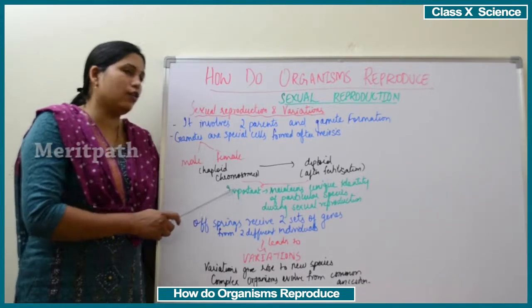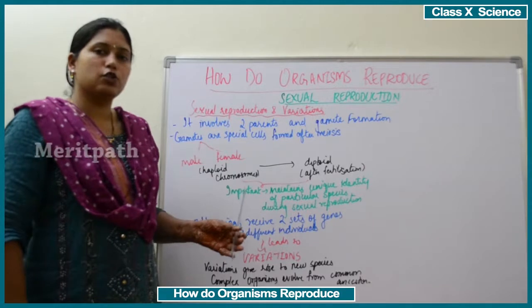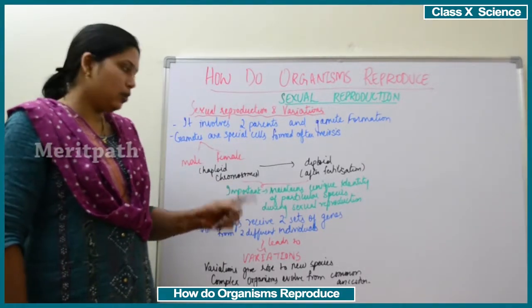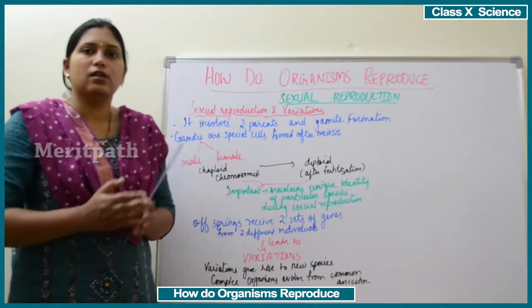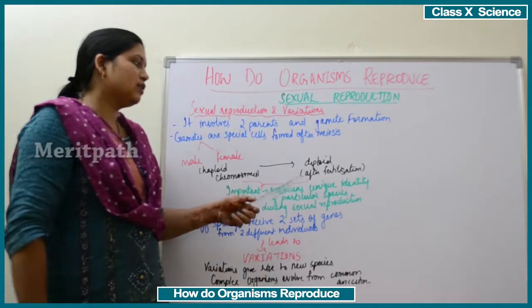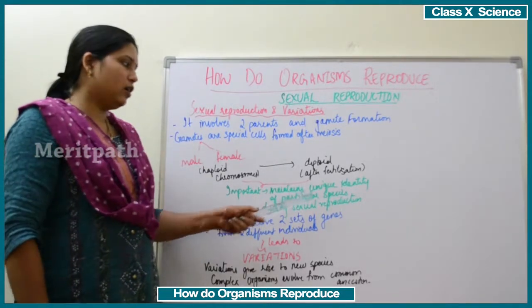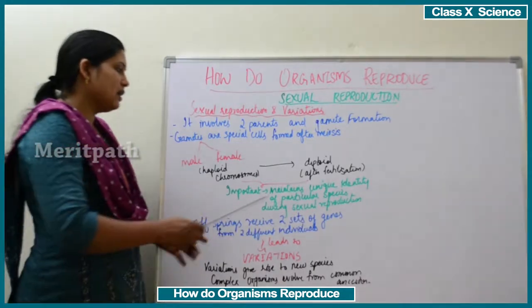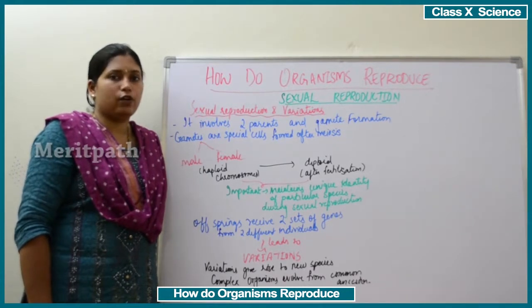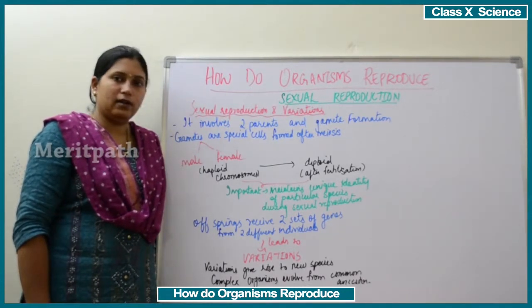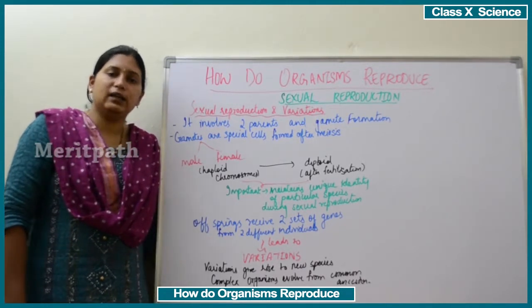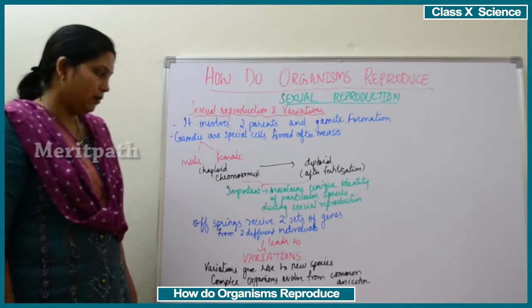This feature, haploid chromosomes converting to diploid, is very essential because it maintains the unique identity of a species, whether male or female. So this feature maintains the unique identity of a particular species during sexual reproduction. To maintain the identity of the species, whether it's a male or a female, this feature is important.